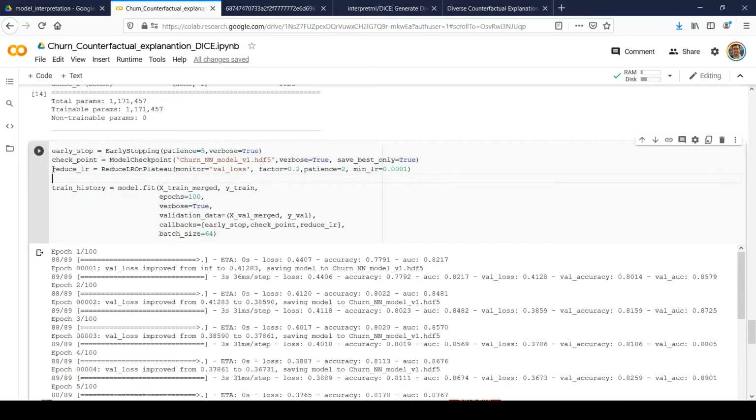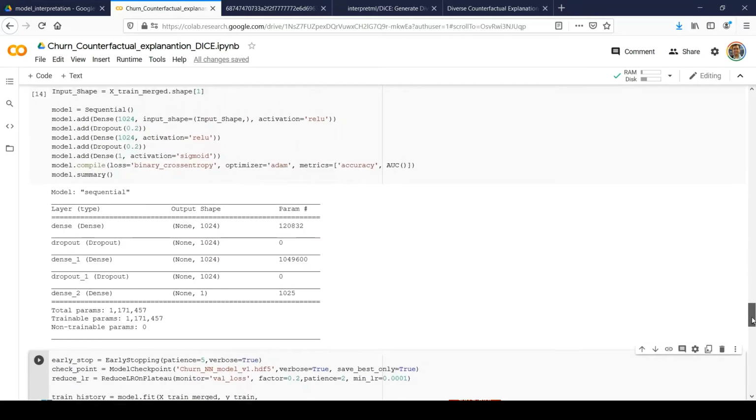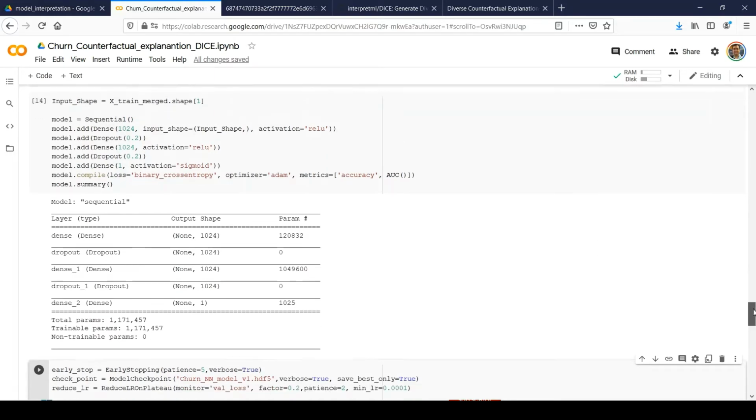And then I am defining reduce learning rate on plateau. For that, it would be monitoring validation loss, and it would be reduced by a factor of 0.2. Okay. So it would be reduced till this point. That's it. So these are the callbacks which I am defining. All are inbuilt within Keras, TensorFlow Keras, and I am simply using them to configure our model training pipeline.